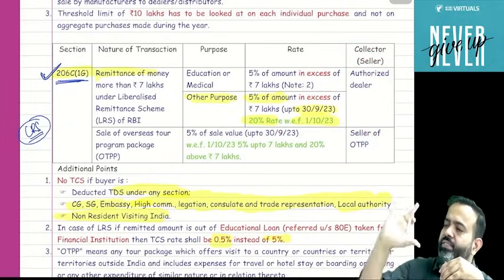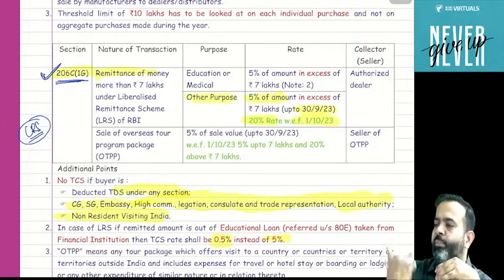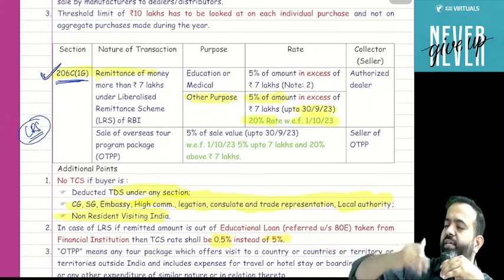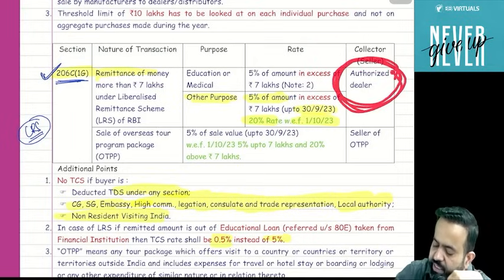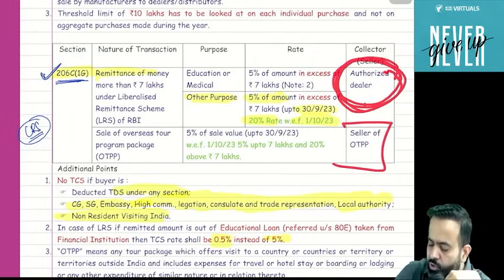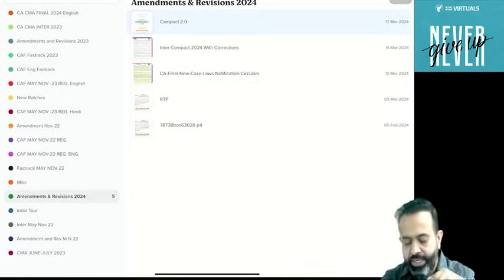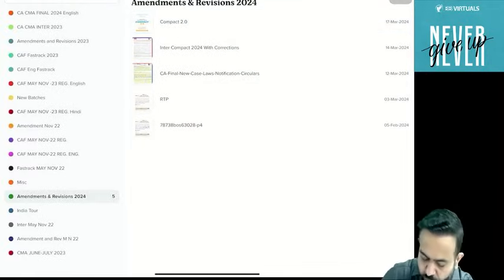So if I purchase a package of 50 lakh, and in that package 10 or 15 lakh will be given to me in Switzerland through an authorized dealer, will the authorized dealer collect TCS? The answer is no, because on your total package TCS is already collected by the seller of the OTPP.